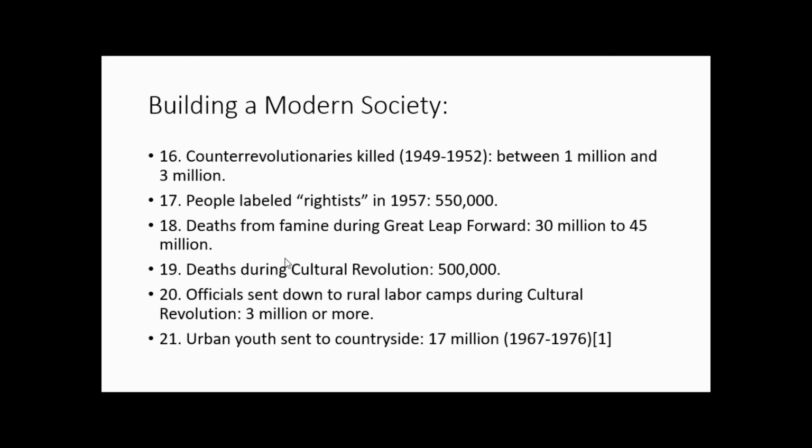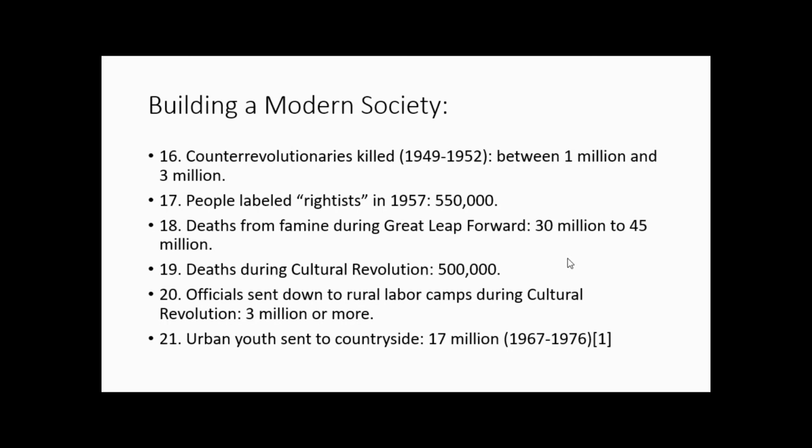550,000 people. The deaths from famine during the Great Leap Forward, maybe something like 30 million to 45 million total people dead. A truly astonishing number of people killed from the famine, the greatest famine in human history. Deaths during the Cultural Revolution, the later part of Mao's time as leader, 500,000 people. Officials sent down to rural labor camps during the Cultural Revolution, 3 million people or more.